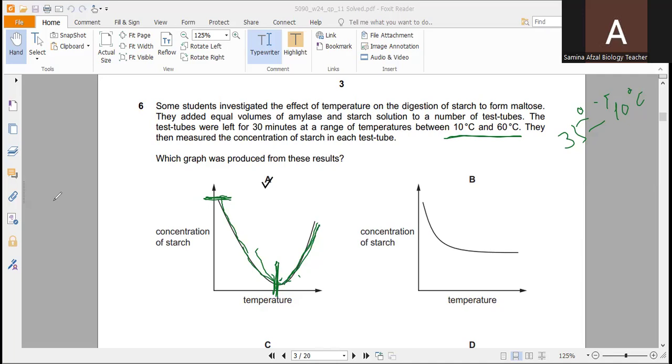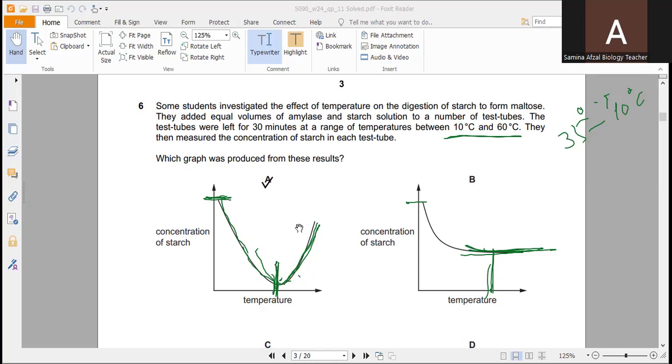Graph B shows a continuous decrease in starch concentration with increasing temperature. You can see as temperature is increasing, starch concentration is decreasing, but then it becomes a smooth line. It means the enzyme is denatured at the optimum temperature, so it has stopped.